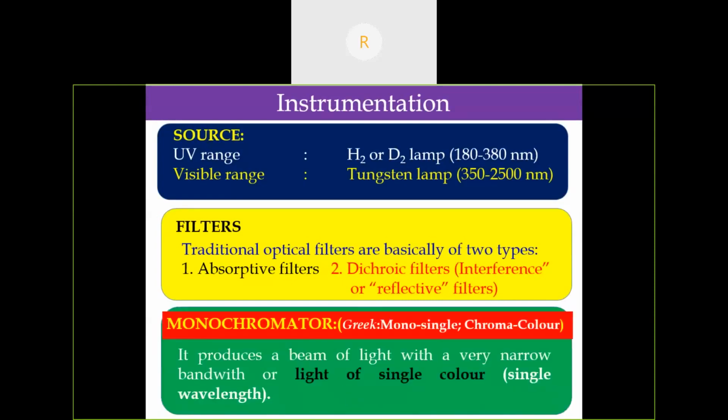Another important element in a UV spectrophotometer is the monochromator. In Greek, mono means single and chroma means color. It produces a beam of light with a very narrow bandwidth. It allows only a particular wavelength.